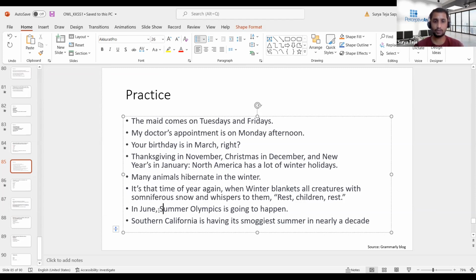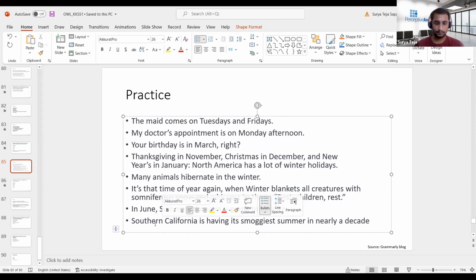I'm not talking about any season in a year. Here summer, even though it is usually a season name, in this context is acting as an event. So Summer Olympics is going to happen. That is the reason why the S in summer is capitalized, and Olympics, as we know, is a title, so O is capitalized here in this case.